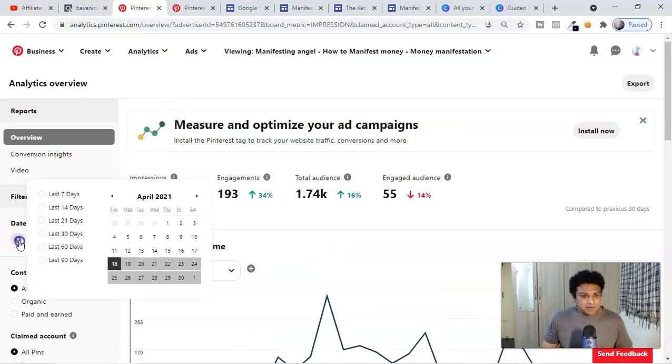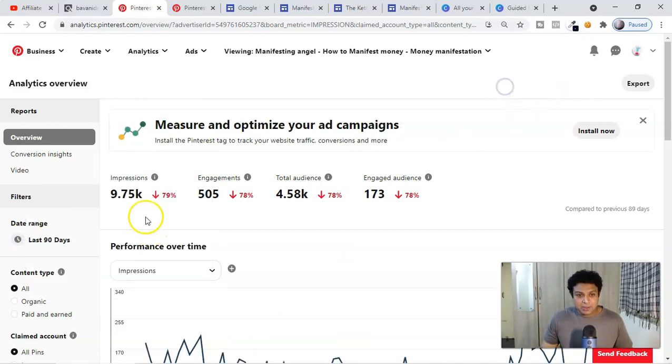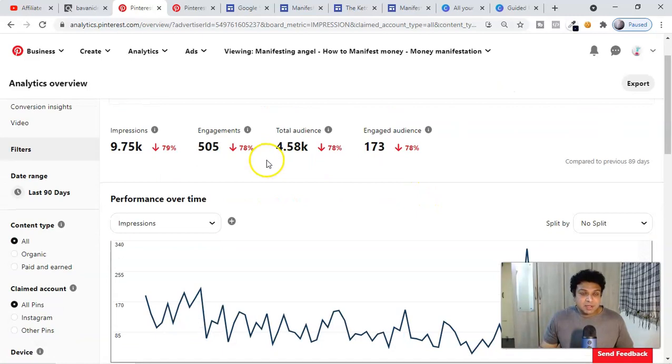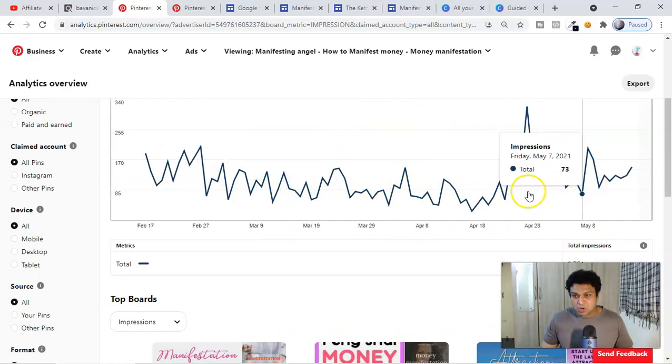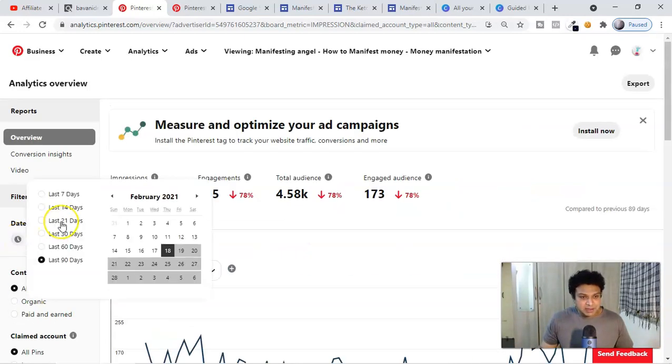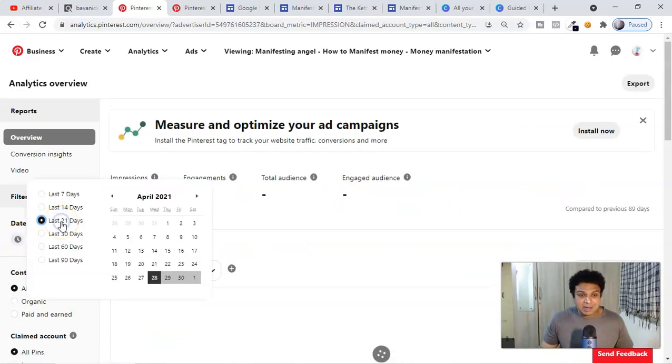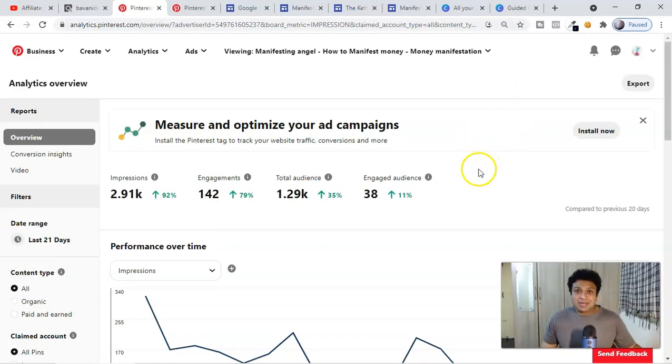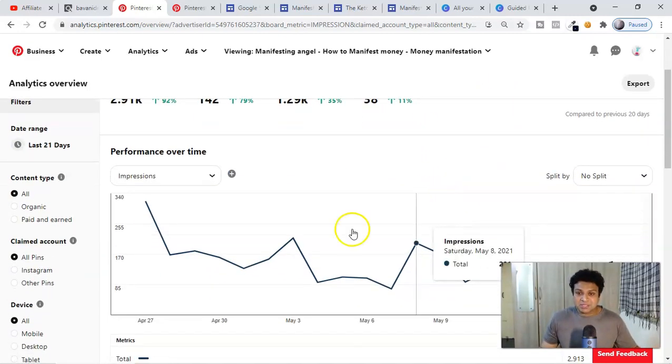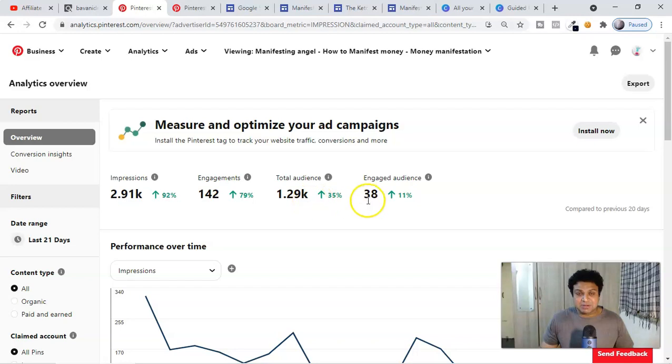If I select 90 days back, look at the engagement rate, everything has fallen here. The reason is my health issues, I was not posting. I am also not uploading videos since Feb onward. But you can see how the engagement rate has dropped here. If I select 21 days, look at this, for the past 21 days I am very active. I started posting and you can see the engagement rate here.